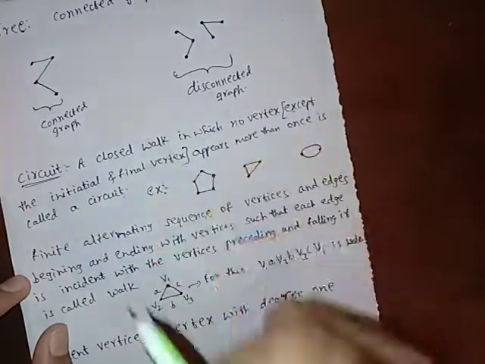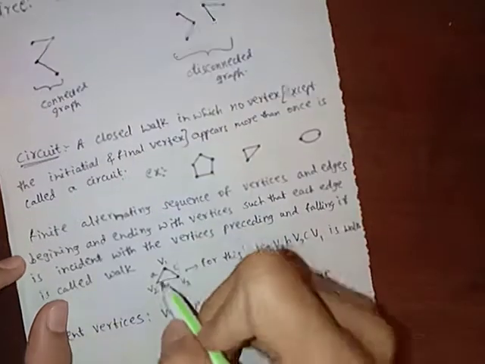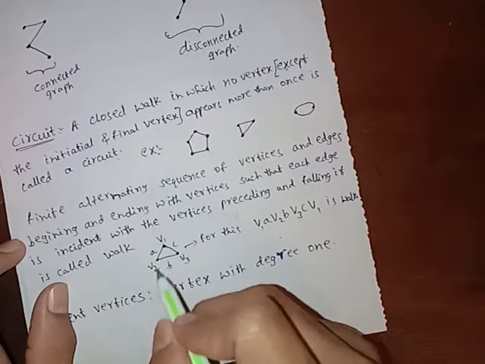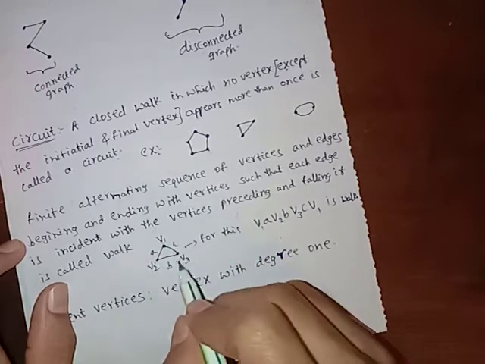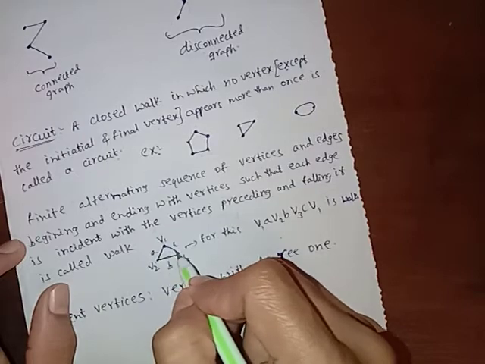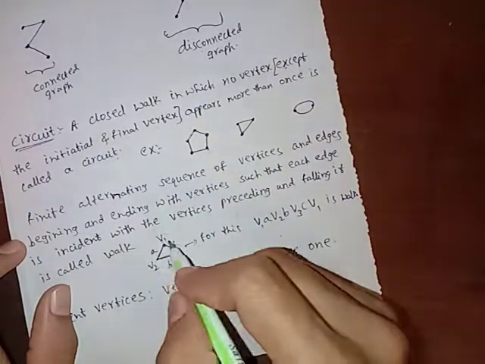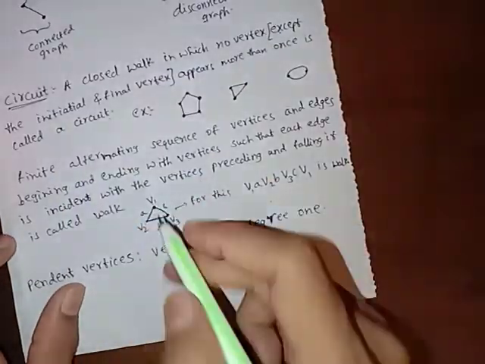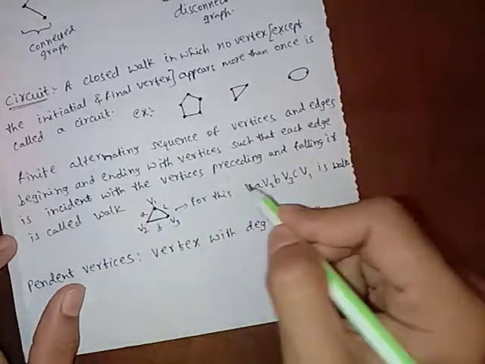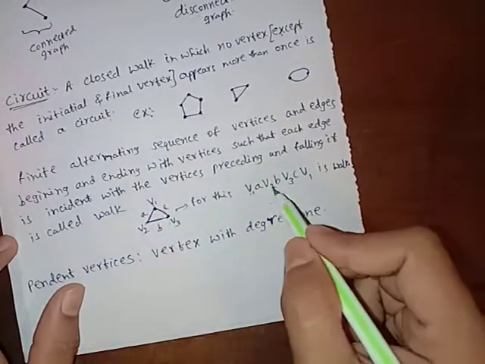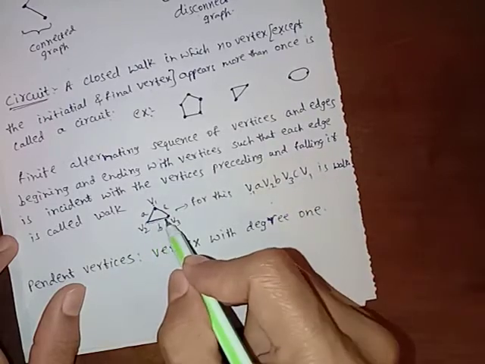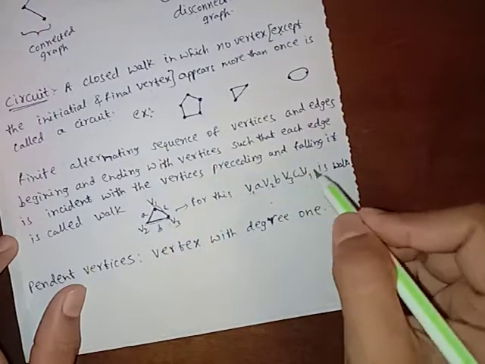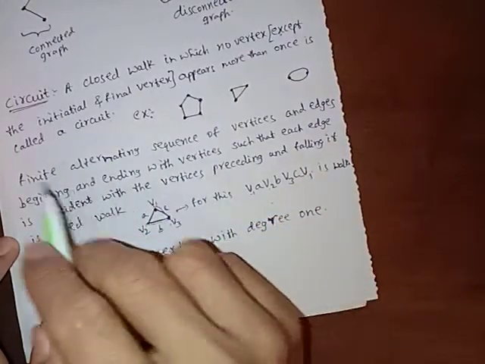What is a walk of a graph? Consider this is a graph. Then what is a walk? V1, V2, V3 are vertices, and A, B, C are edges. This is one edge, this is one edge, this is one edge. What is the walk of a graph? Walk of the graph means V1, A, V2, B, V3, and C, where C represents back to V1. This is called a complete walk of this graph.